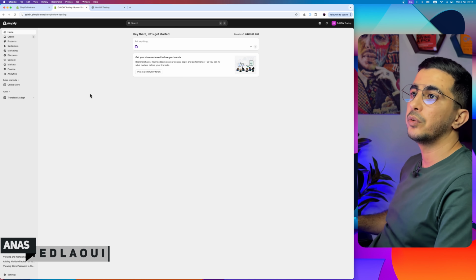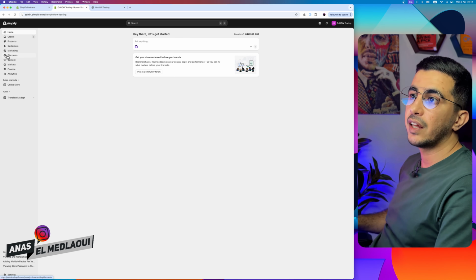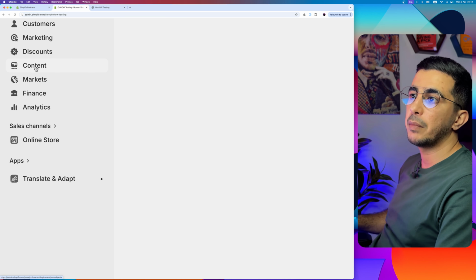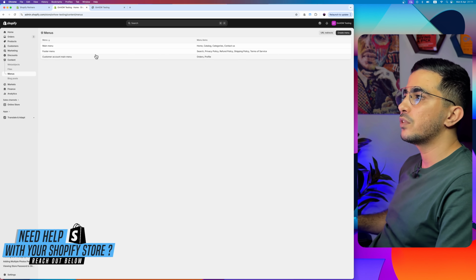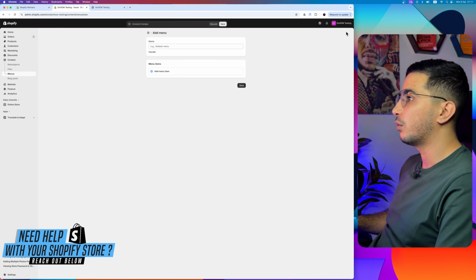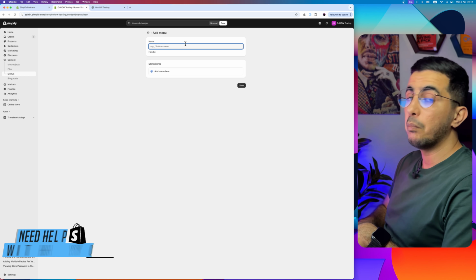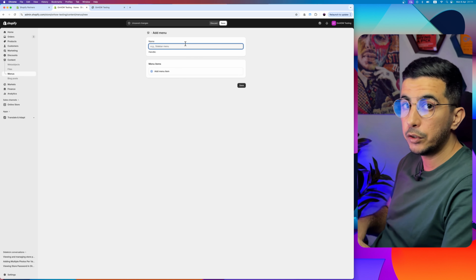The first thing you're going to do is access the Shopify dashboard, and after that, access the content menu from the left menu right here. Click on it, and after that, click on menu. And you should see some menus in here. In case you don't, you can simply create a menu and name it main menu or header menu or whatever.